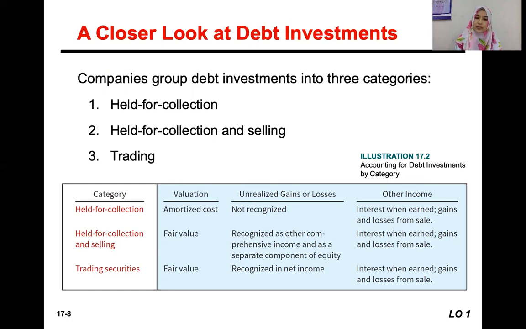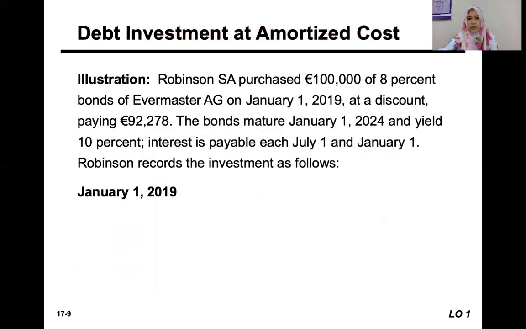Meanwhile, trading securities are also valued at fair value. But any unrealized gain or loss on trading securities will be recognized in net income, or in the income statement. So there is a difference between the second category and the third. Unrealized gain for the second category will be recognized in other comprehensive income, which will become a part of the statement of changes in equity. But for trading securities it will be recognized in the income statement. The other income involved in these debt instruments is basically the same: interest and gain and loss from the sale.